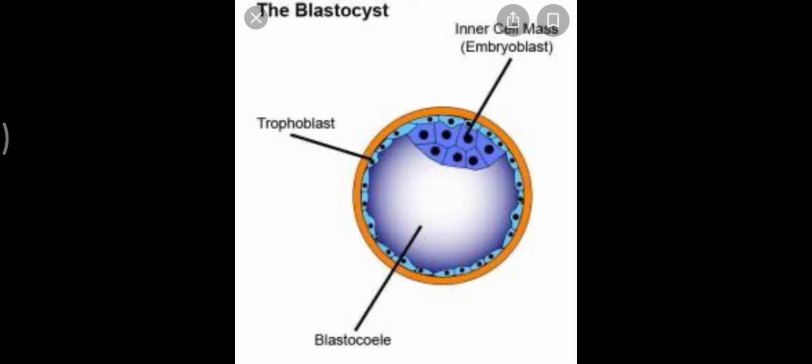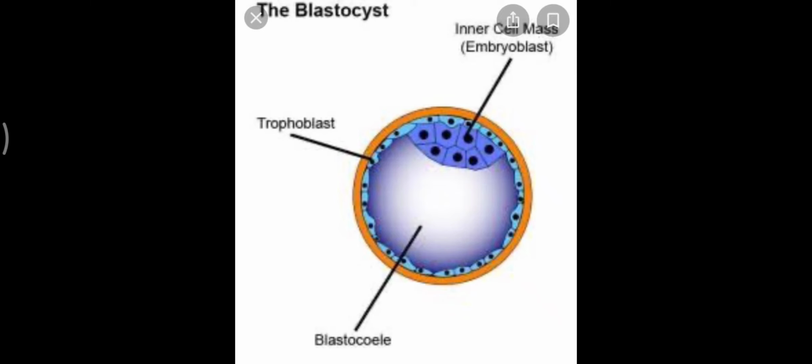We have learned about the placenta formation. This trophoblast gives out the chorionic villi, which helps in the placenta formation, whereas the inner cell mass is going to help in the formation of embryo proper. After implantation, the next step is the gestation.